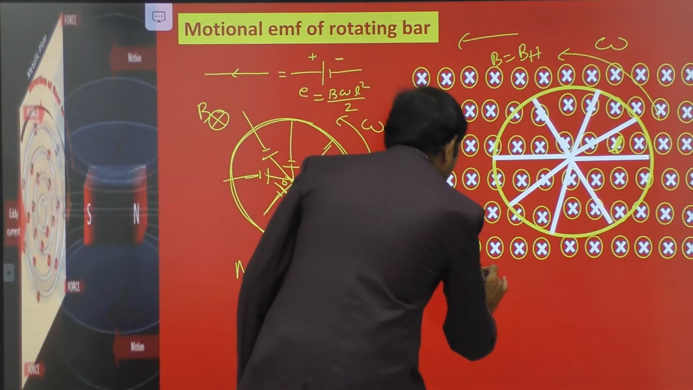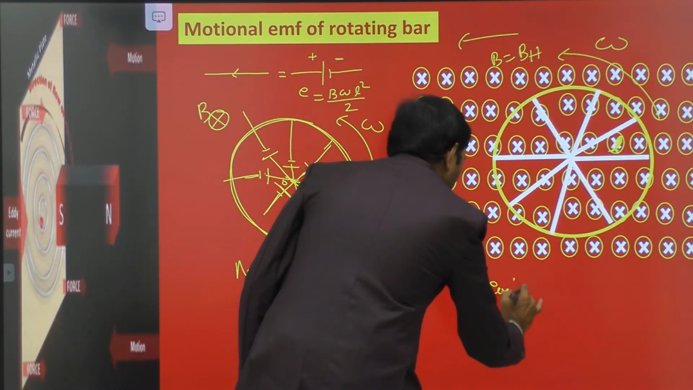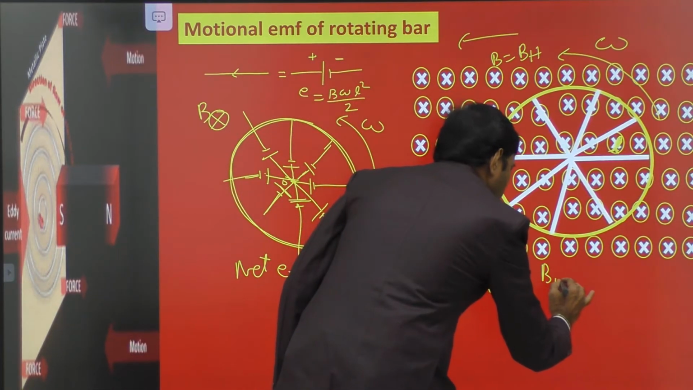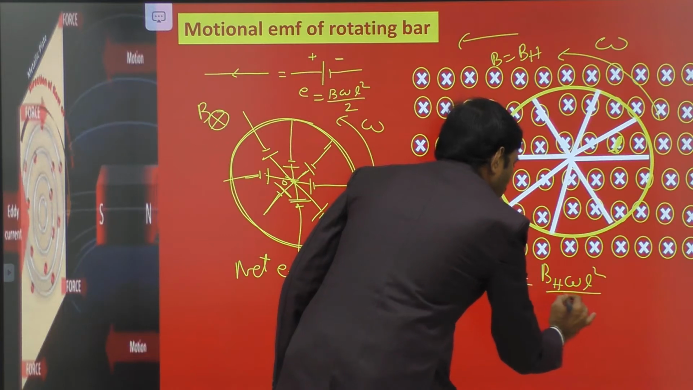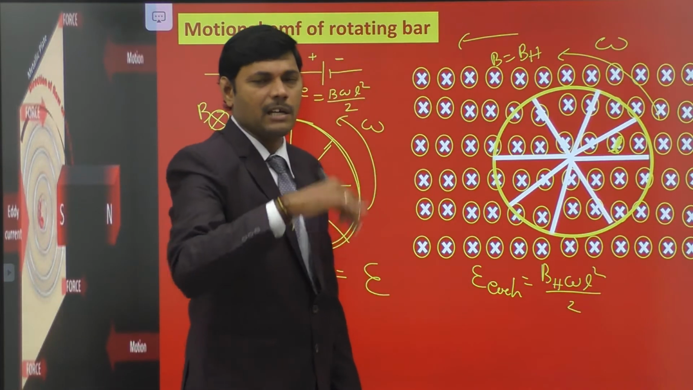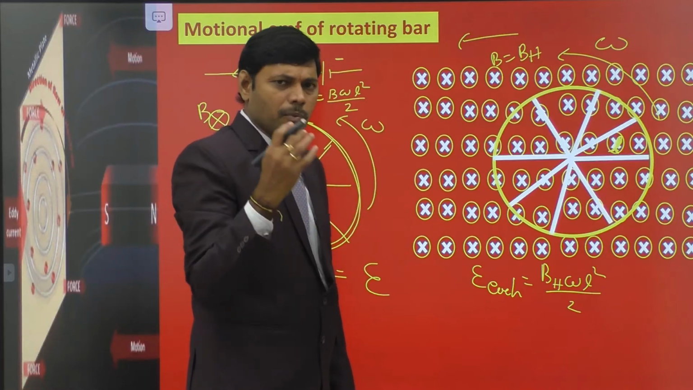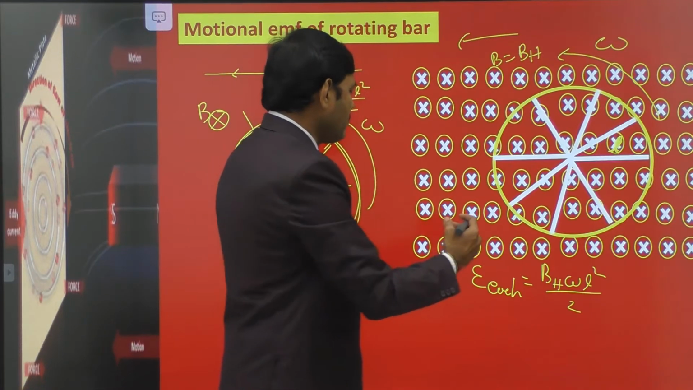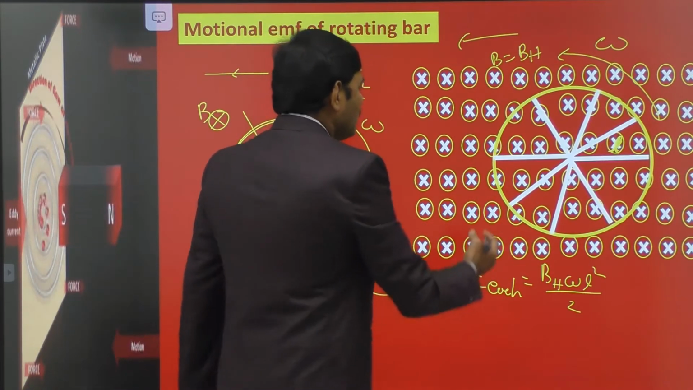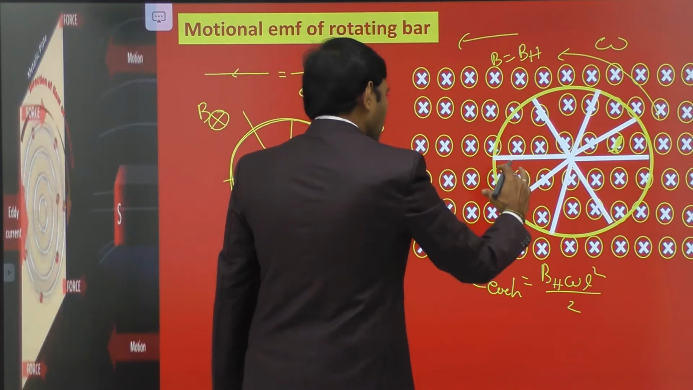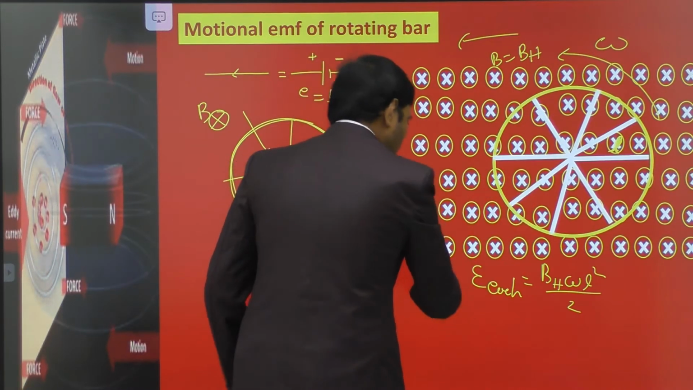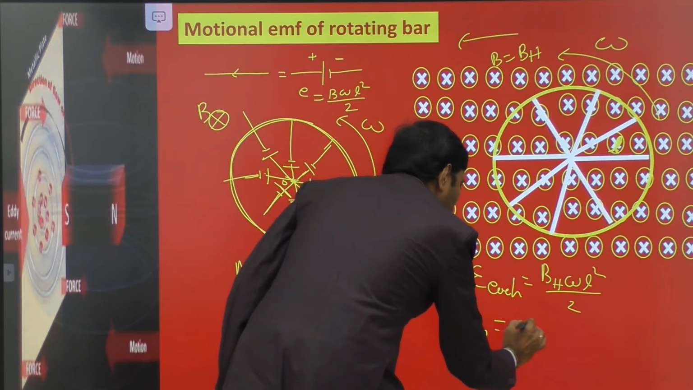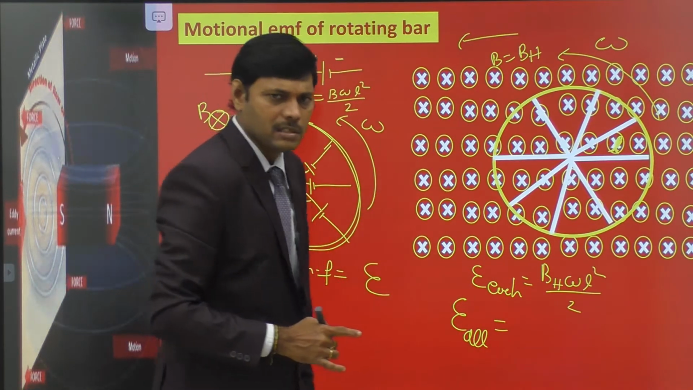Therefore, the EMF induced in each spoke is equal to B omega L square by 2. Now B becomes BH, so it is BH omega L square divided by 2. L is the length of each spoke, and omega is the angular velocity of rotation of the wheel. Perpendicular to the plane of rotation, there is a horizontal component of Earth's magnetic field crossing it. Then the EMF in each spoke is BH omega L square by 2. Whatever the number of spokes in the wheel, all are in parallel and identical. Then, according to the explained concept, the EMF of all spokes together also gives the EMF of one cell because of the parallel combination.